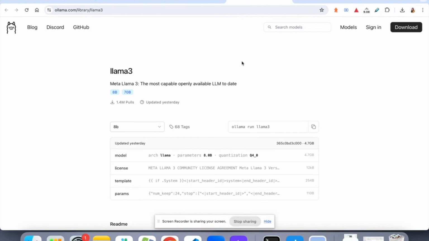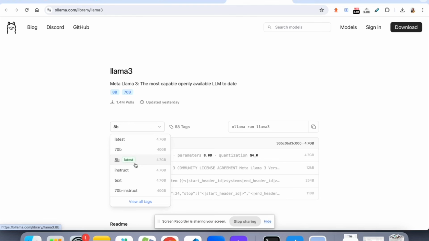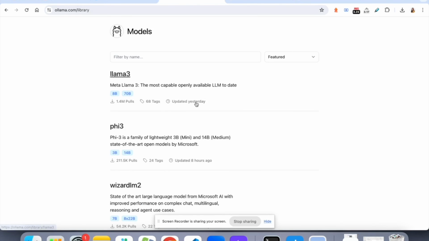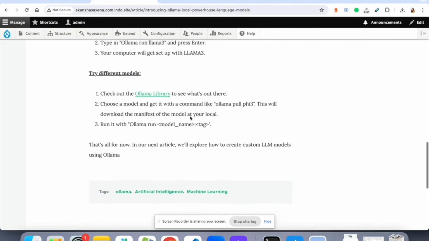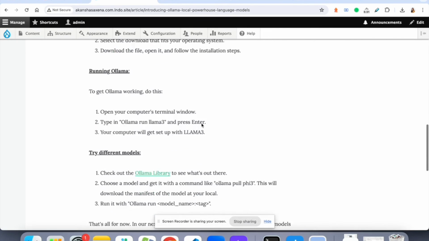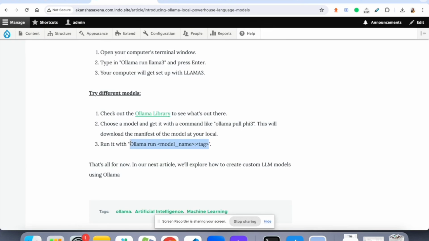Okay, before we close it, I have one more thing. Whenever we run this command, it downloads the default version, which is the latest version. The latest 8-bit has downloaded. If we want to download a different version, we can use a command like this: ollama run, the name of the model, which is llama3, let's say, colon, the tag.